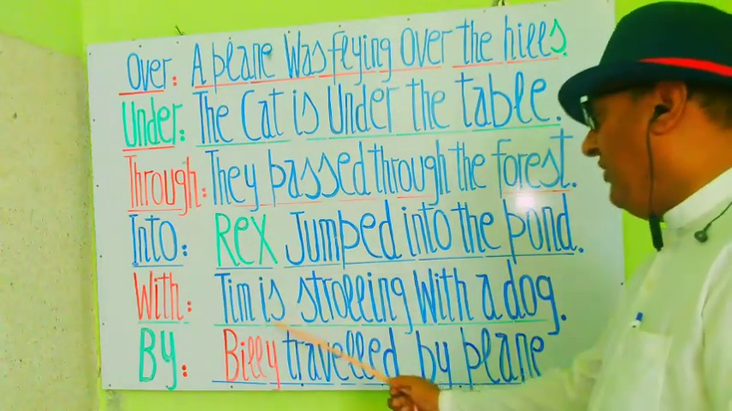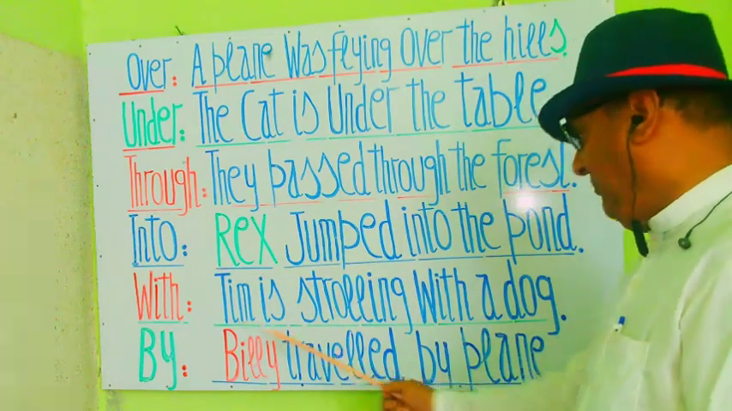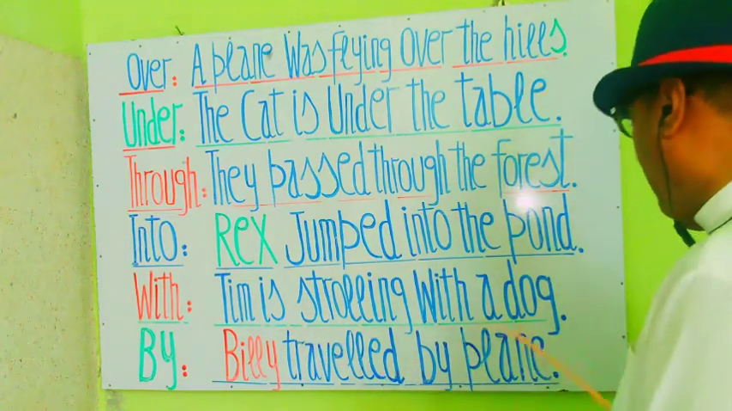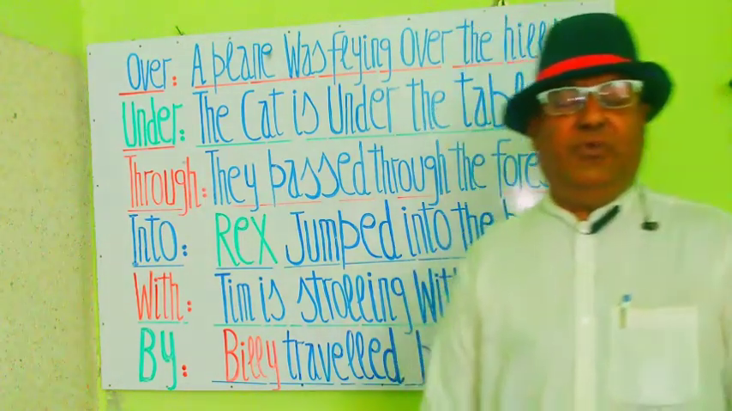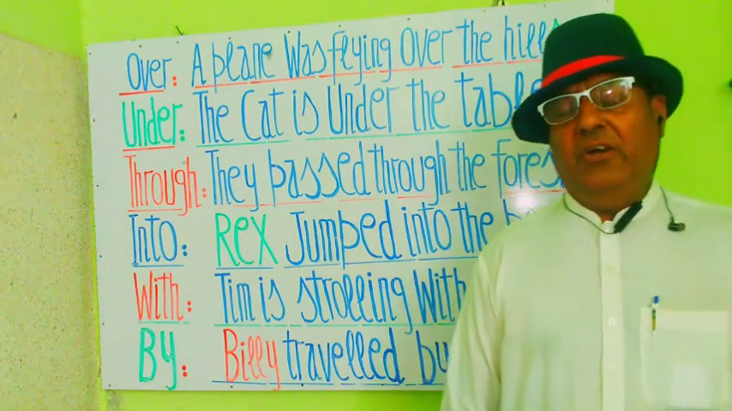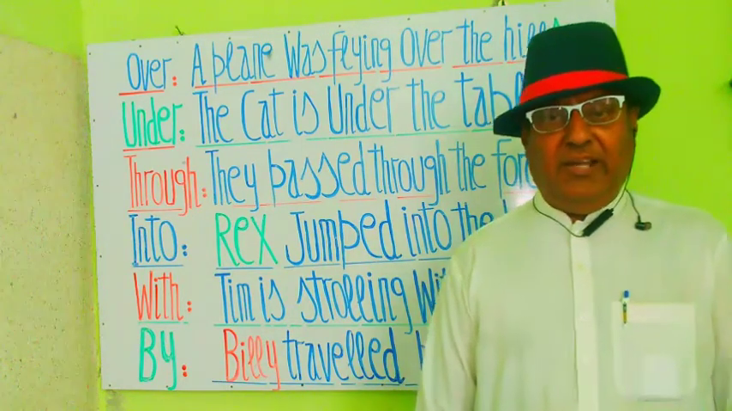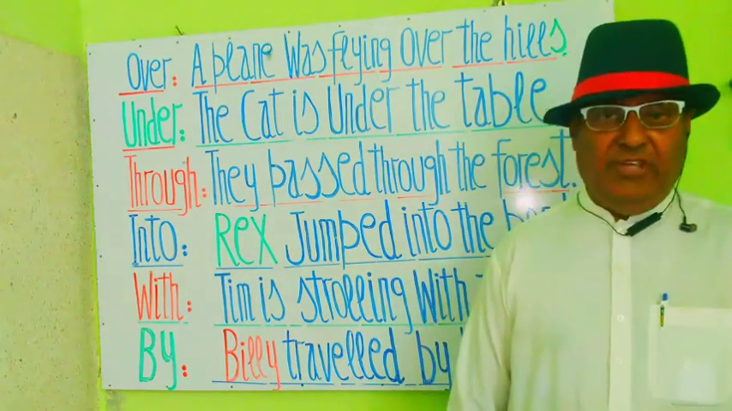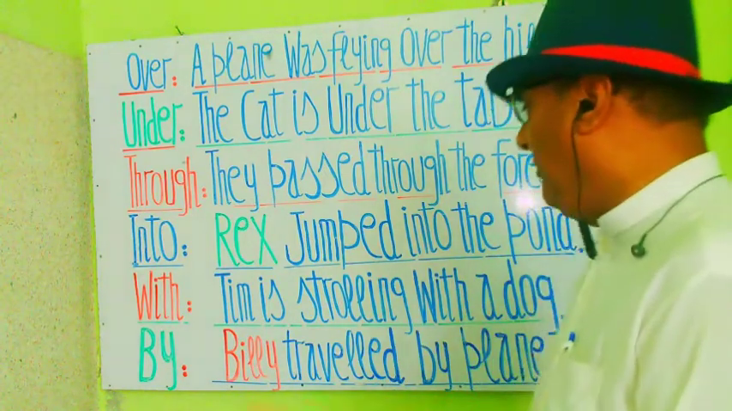Tim एक dog के साथ चहलकदमी कर रहा है। You see my students, the relation between Tim and the dog is shown by with. The relation between Tim and the dog is shown by the preposition with. This is also a beautiful phrase. Tim is strolling with the dog. Let's read out the next phrase. आइए अगले जुमले को पढ़ते हैं।